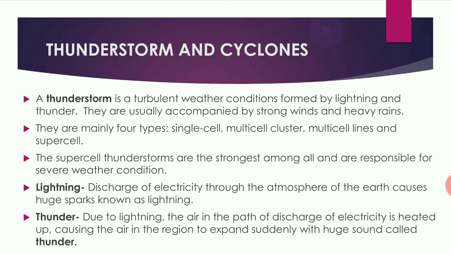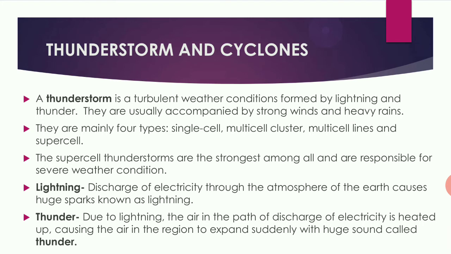Next, thunderstorms and cyclones. What is a thunderstorm? A thunderstorm is a turbulent weather condition formed by lightning and thunder. They are usually accompanied by a strong wind and heavy rain.